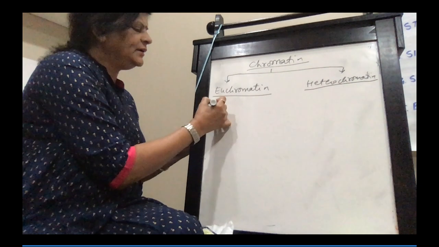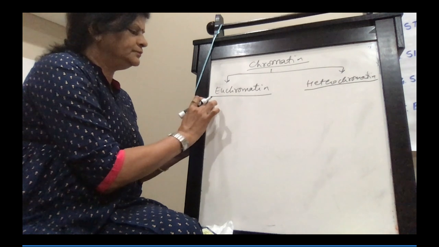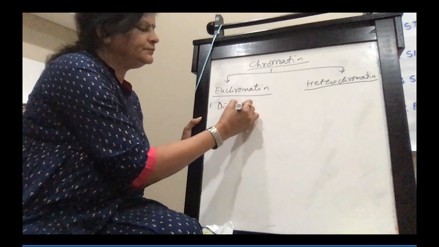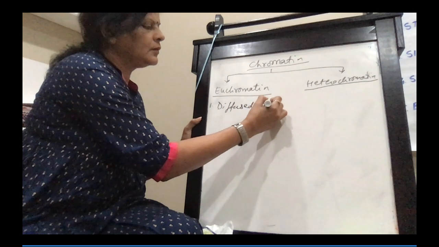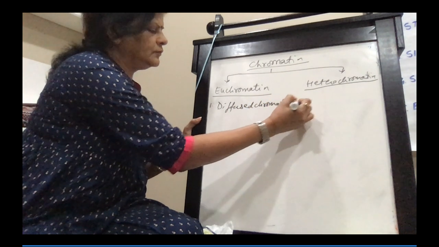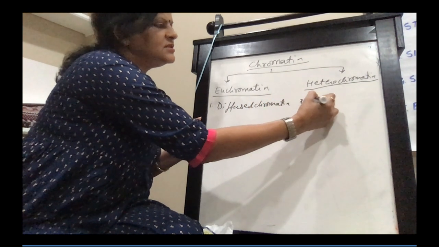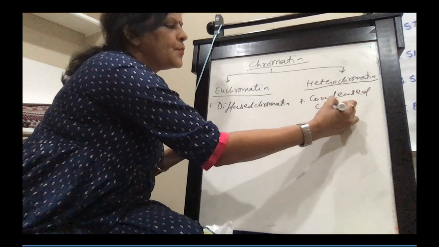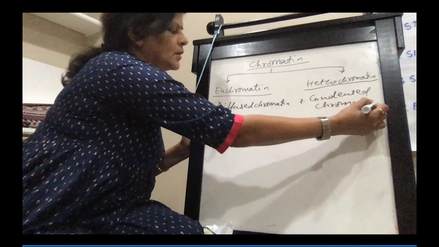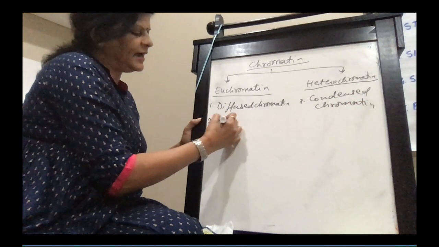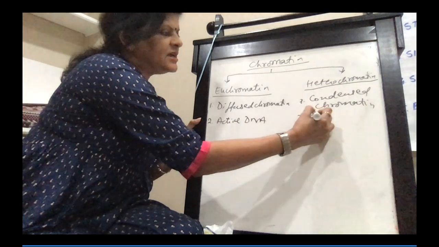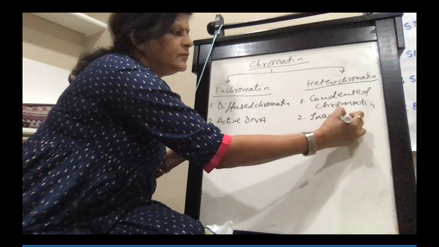So euchromatin, first point, diffused chromatin; this is condensed chromatin. Second, this has active DNA, this has inactive DNA.